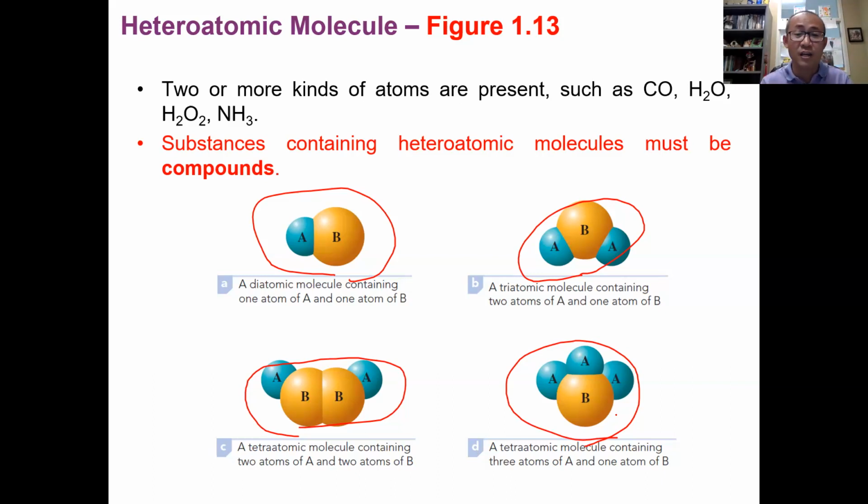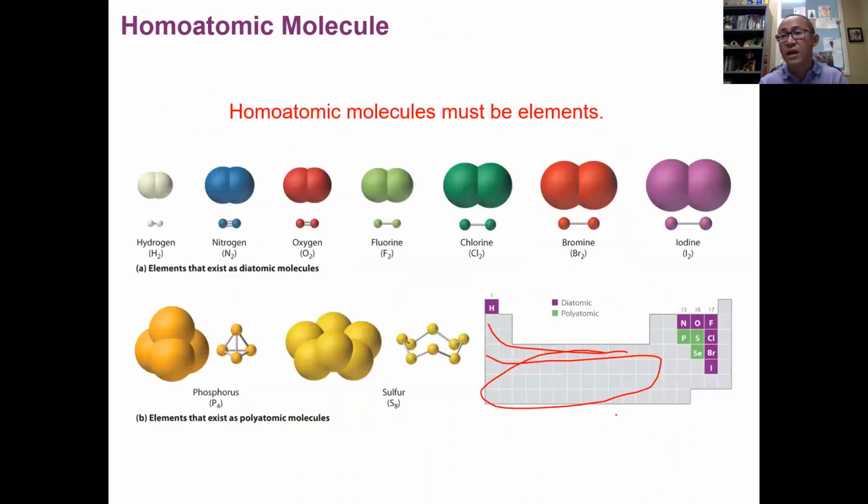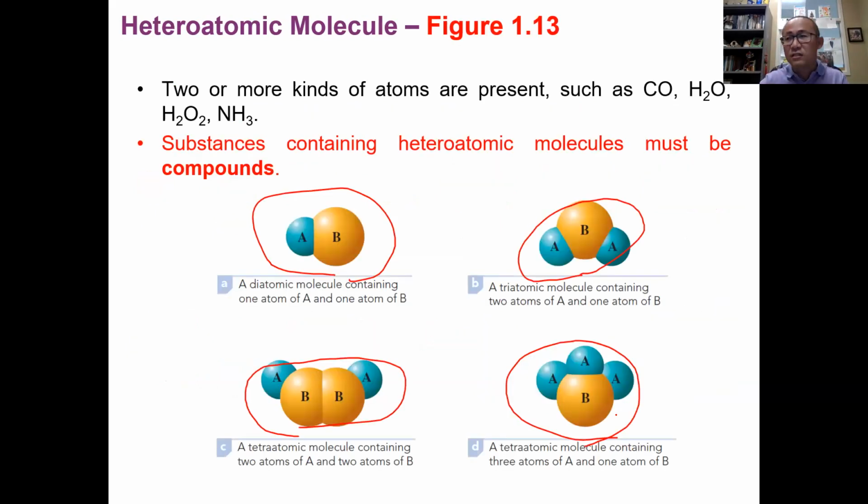Now, if you look at the molecules, you know what a compound is. A compound is a substance containing two or more kinds of atoms. Remember, no matter element or compound, their building blocks are atoms. So now we can have a better understanding of elements versus compounds. Both are made of atoms. An element is made of the same kind of atoms. Compounds are composed of different kinds of atoms. 2 kinds, 3 kinds, they're all compounds.